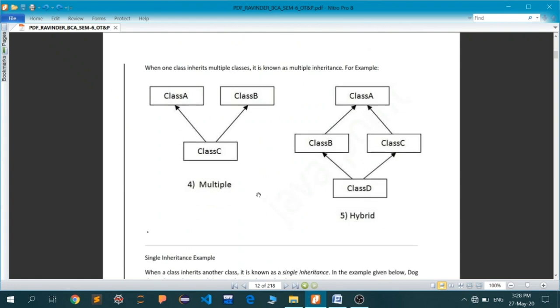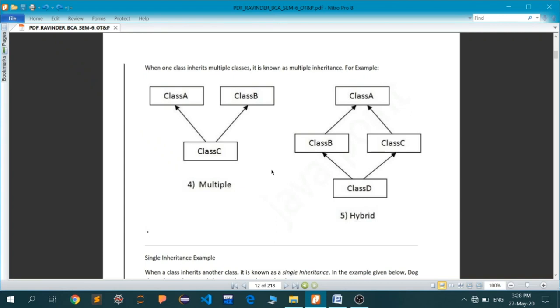And then we have multiple inheritance. That is, a single class extending from two parent classes, which is not done by the use of classes. In Java, multiple inheritance is allowed only with the help of interfaces, which we haven't discussed yet.